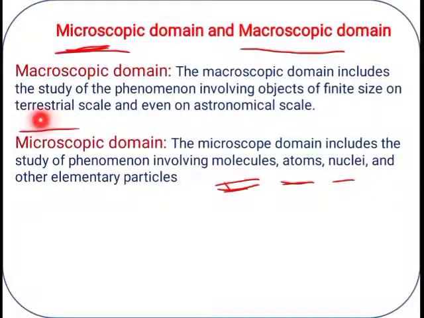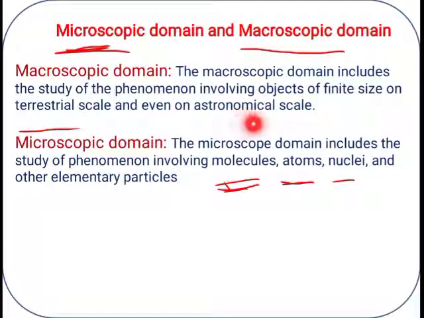For example, if we want to measure the height of a tree or a building, they come under what? Terrestrial scale. They are measurable quantities. We can easily measure them and tell the approximate height of the tree or the building. Even the radius of the earth we can calculate.